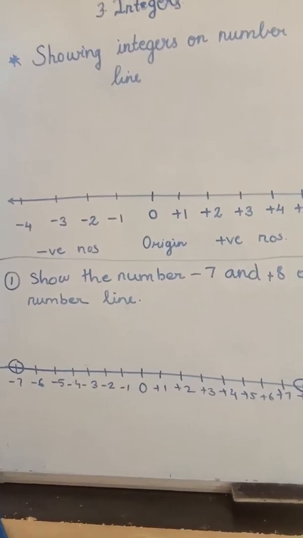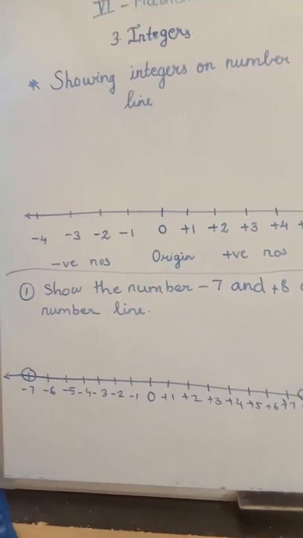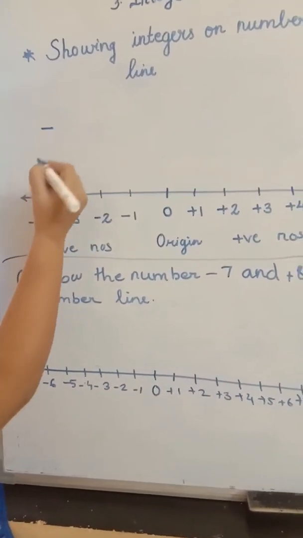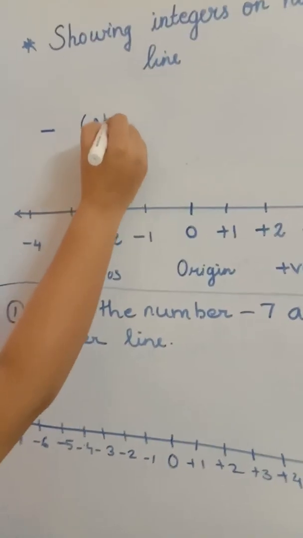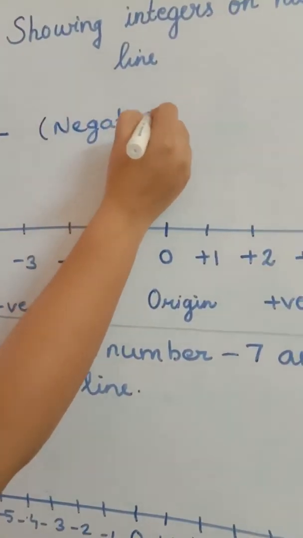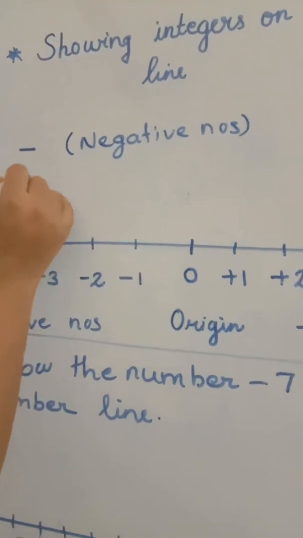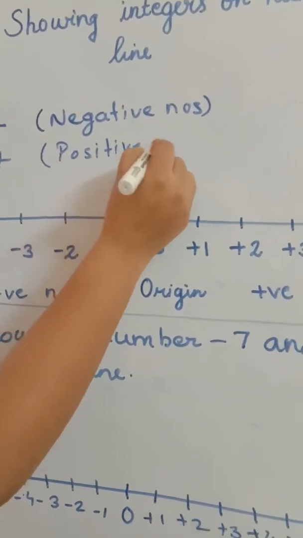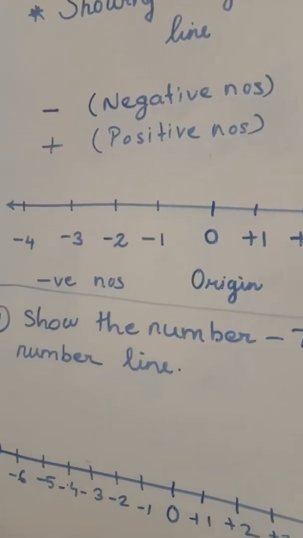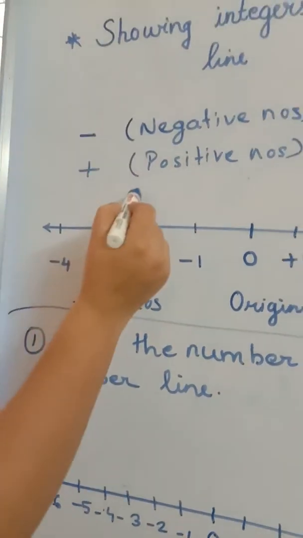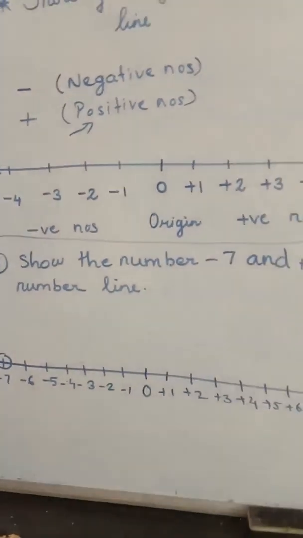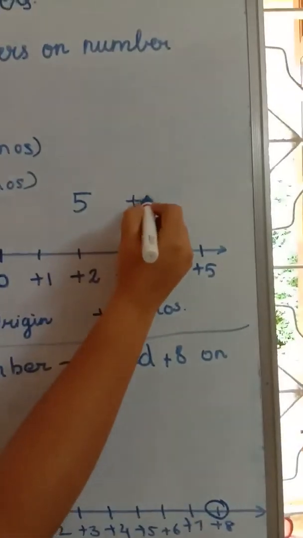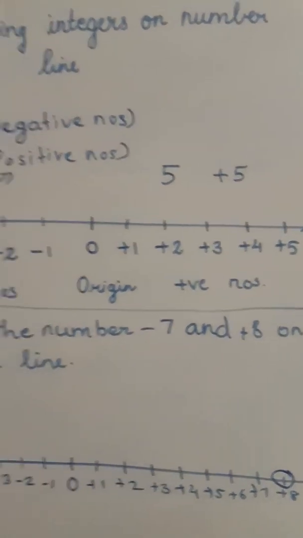So now you all have understood what are negative numbers and positive numbers. So once again, the numbers having minus sign are called negative numbers. Okay. If they are having plus sign, they are called positive numbers. Now if they don't have any sign, children, then too they are positive numbers. Okay. If any number, now for example they write 5, it is positive number.